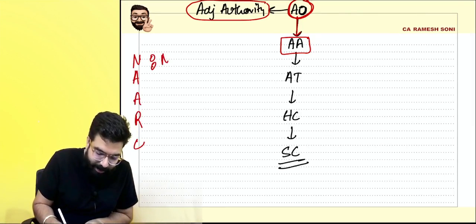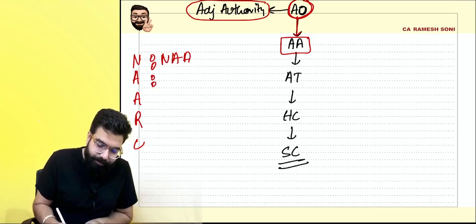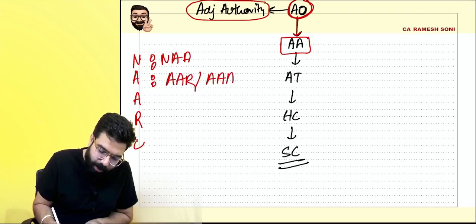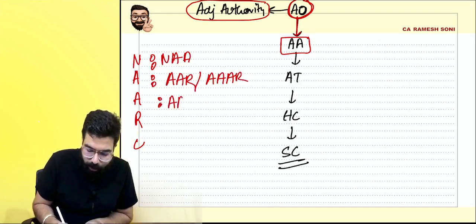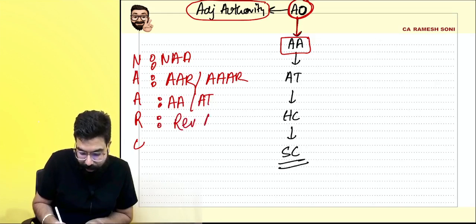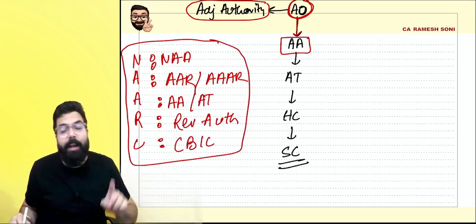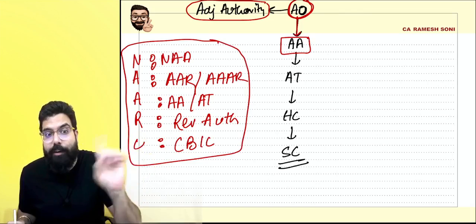N for National Anti-Profiteering Authority, A for Authority for Advance Ruling or Appellate Authority for Advance Ruling, A for Appellate Authority, A for Appellate Tribunal, R for Revisionary Authority, C for CBIC. They are not adjudicating authorities, and their order is not an adjudication order.